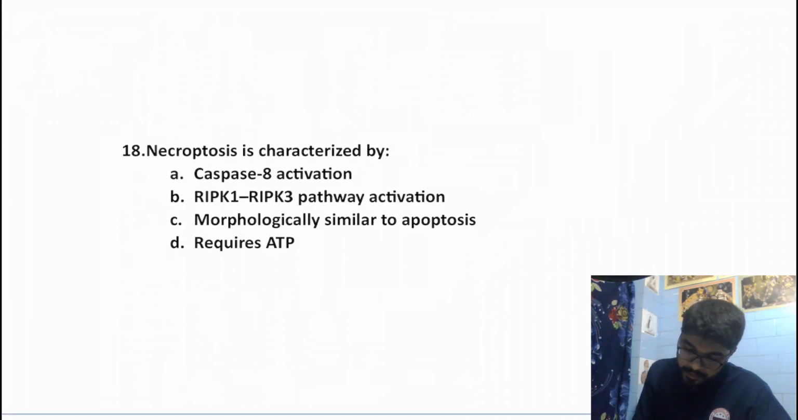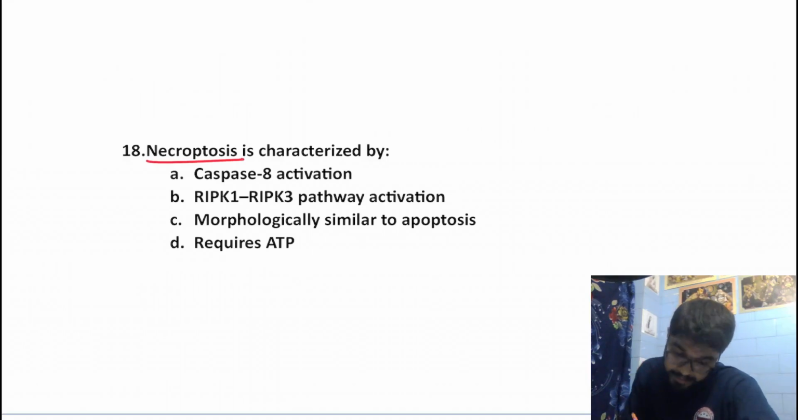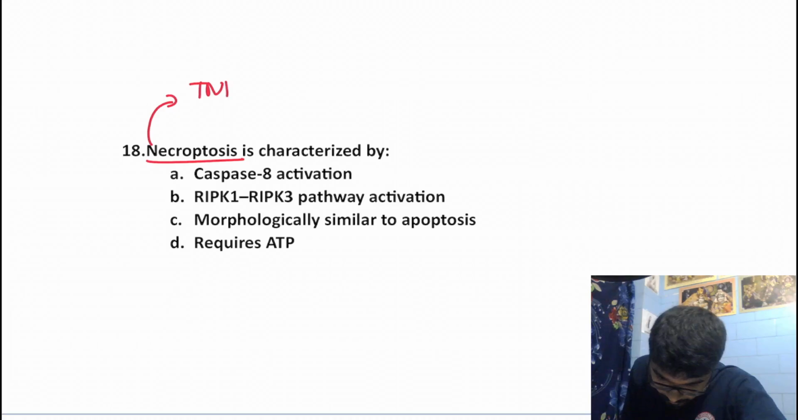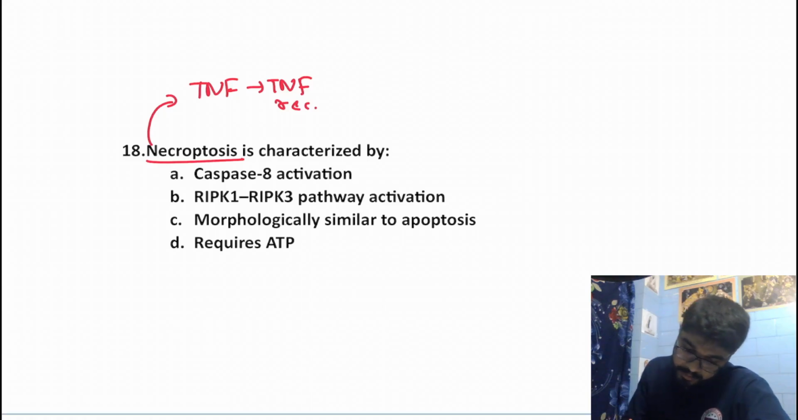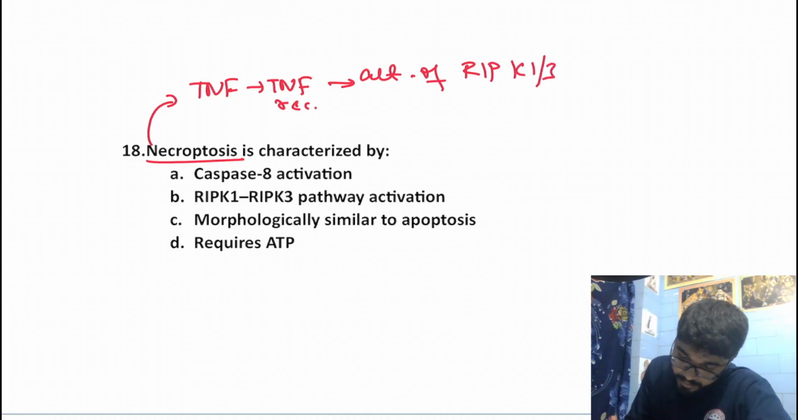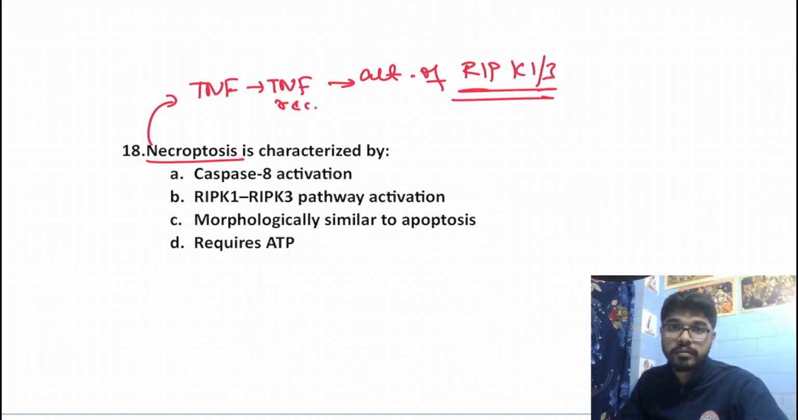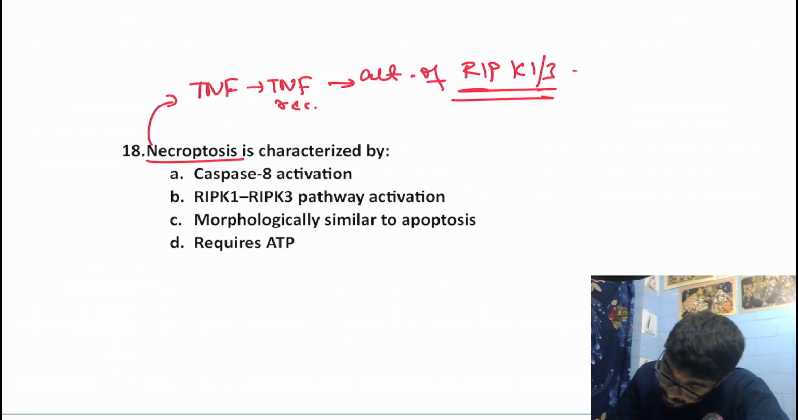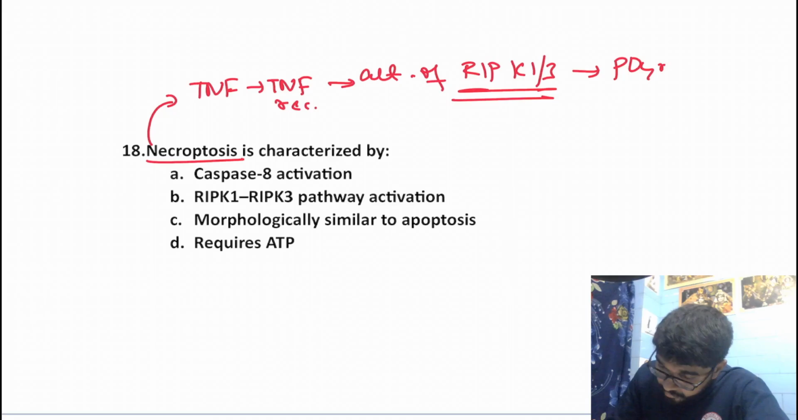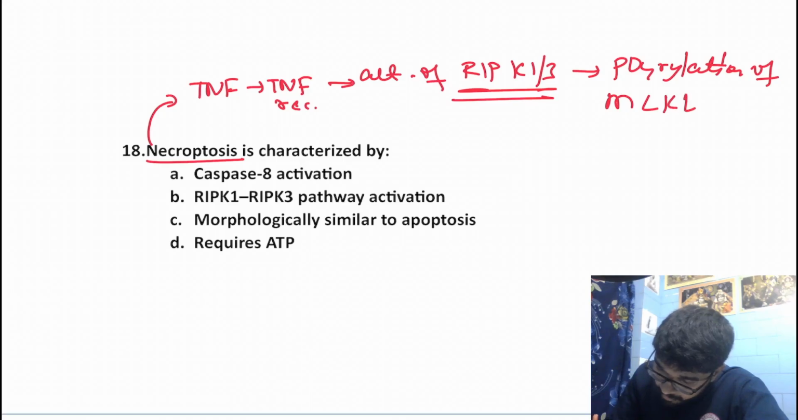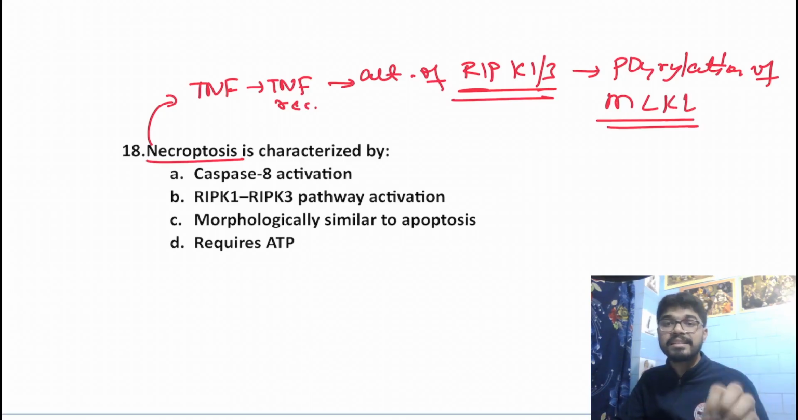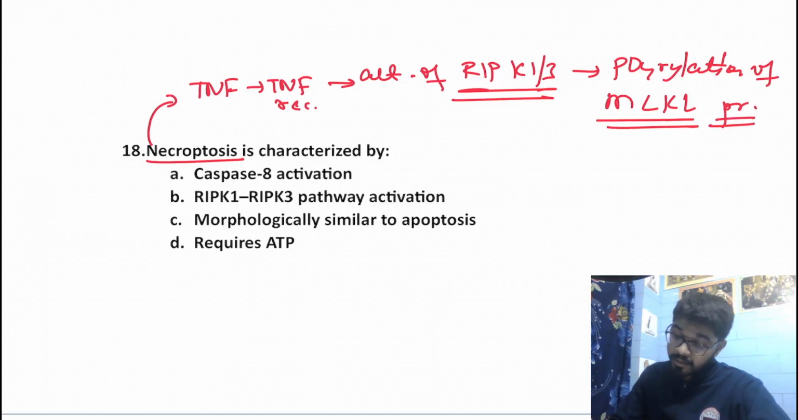Okay. Moving on to the next question. Necroptosis is characterized by. Now, what happens in necroptosis is that TNF binds to our TNF receptor, and this leads to activation of RIP kinase 1 and 3. Right, RIP kinase 1 and 3. This is the initiator of the process. This RIP kinase 1 and 3 leads to phosphorylation of MLKL. What is MLKL? It is mixed lineage kinase domain-like protein.